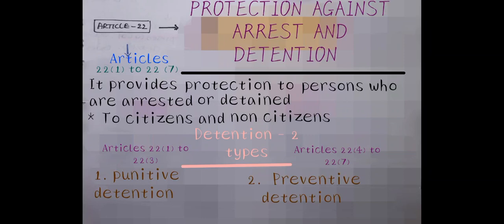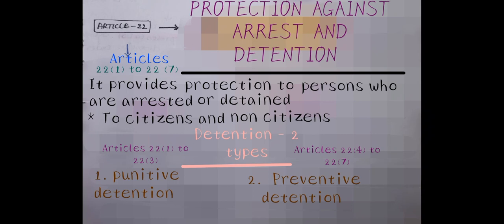In Indian polity, we are going to discuss Article 22, that is protection against arrest and detention. Total Article 22 has clause 1 to clause 7. Article 22 is the last article from the second fundamental right, that is right to freedom. Articles 19 to 22 deal with the right to freedom.